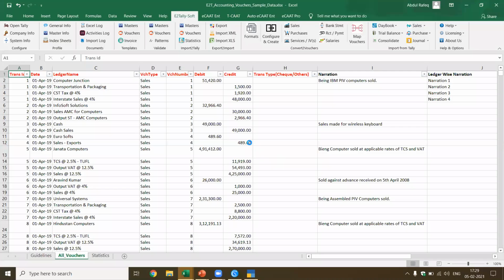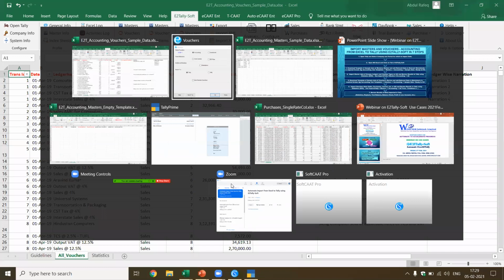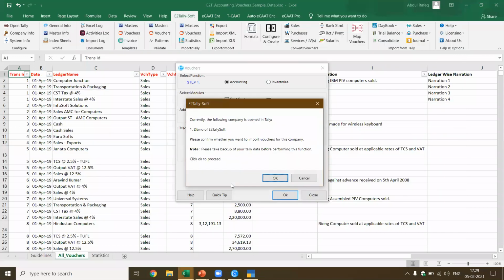Let me come to Excel. Now this is what we have got. Let's come to the screen. Yes, this is what we had. Currently, the following company. It's always advisable to keep only one company open, which is the one you want to import.